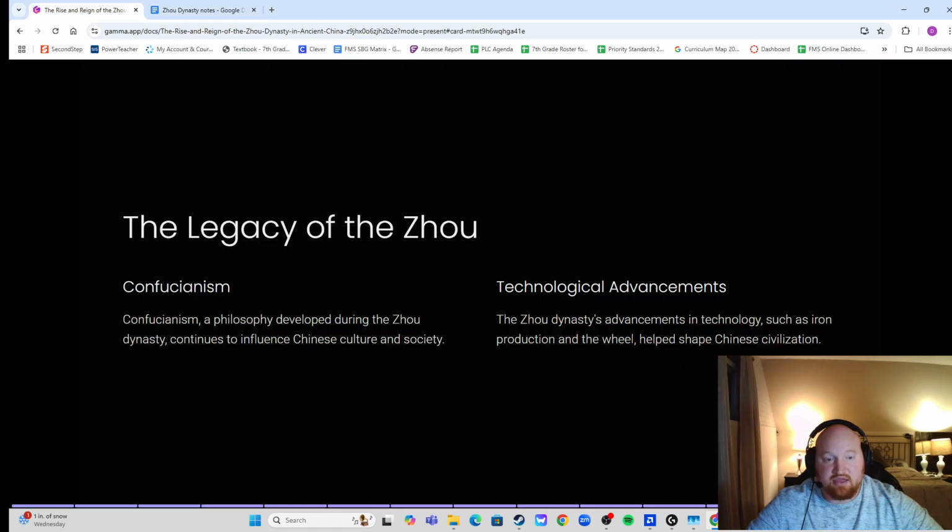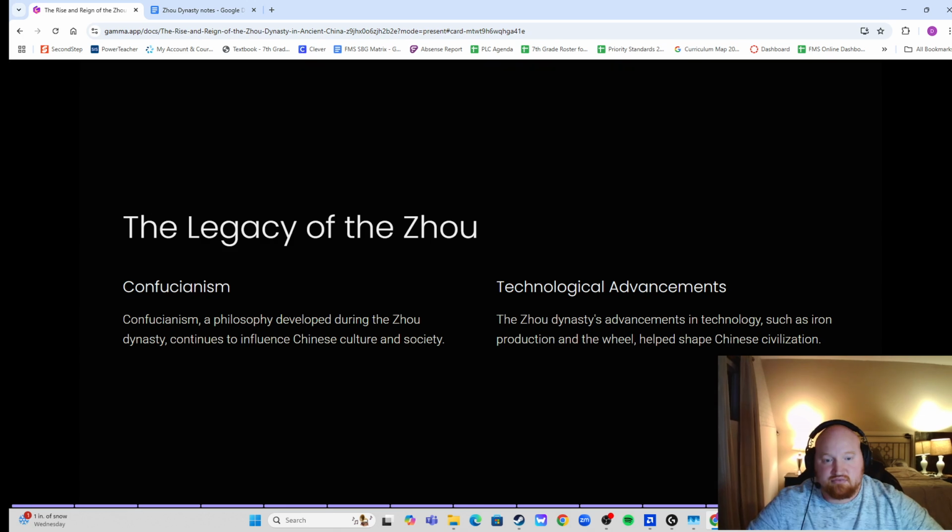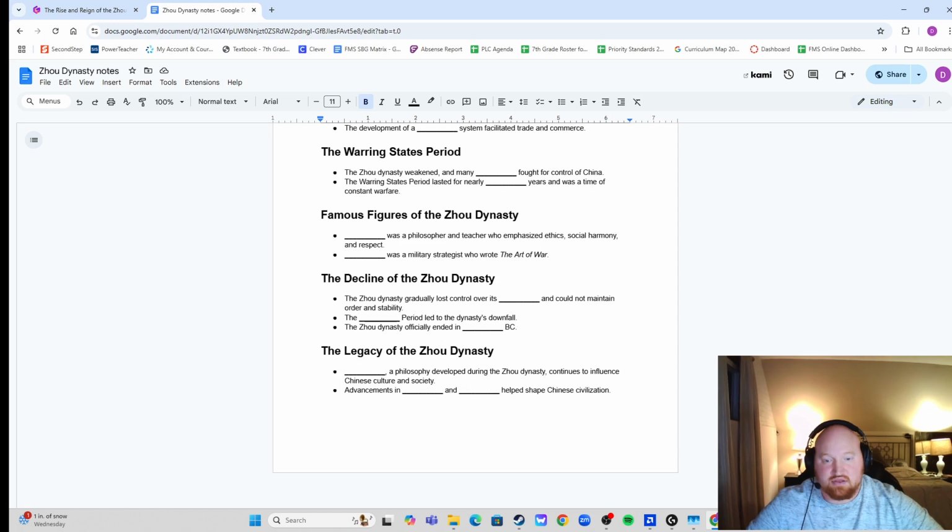And advancements in technology, such as iron production and the wheel, helped shape Chinese civilization.